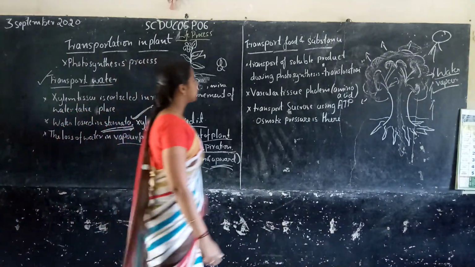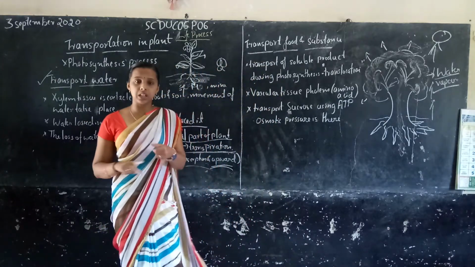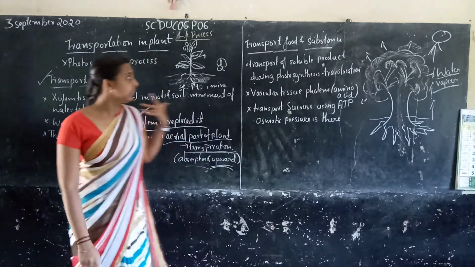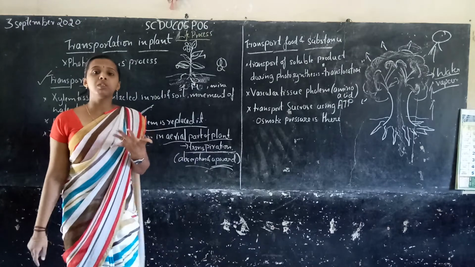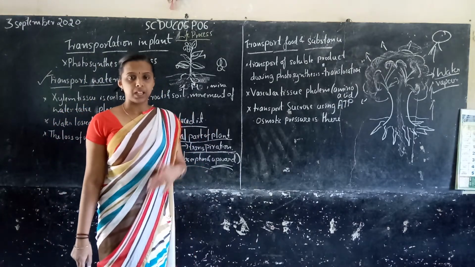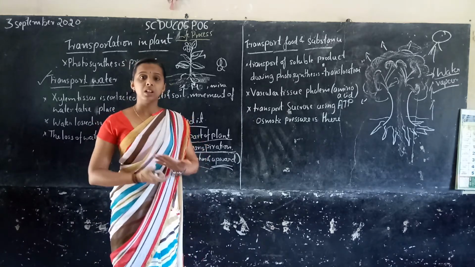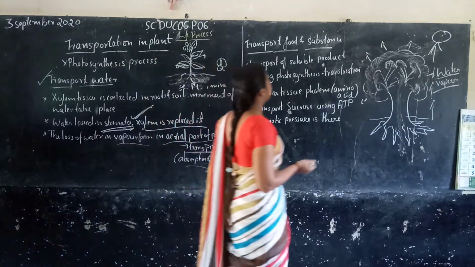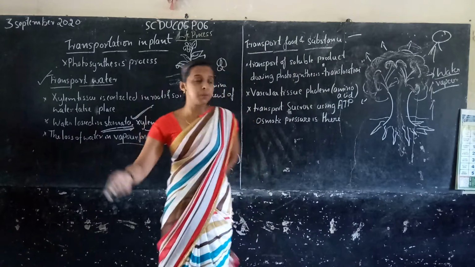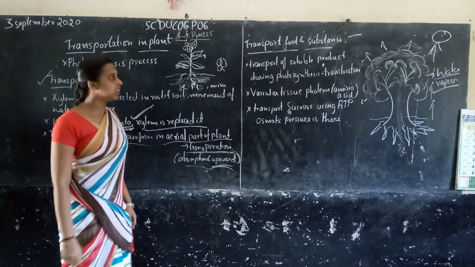Next we study transport of food and substances. We have studied that transport of water takes place through xylem tissues, and now we study how transport of food and substances takes place in the plant: where it occurs, what the functions are, and how transportation takes place in the plant using food. So what happens here?